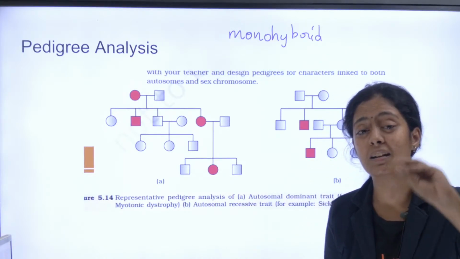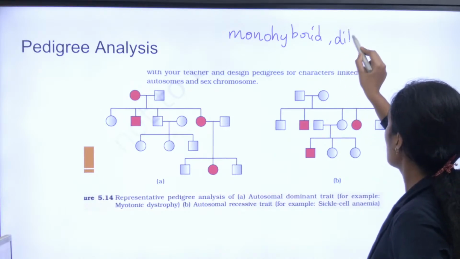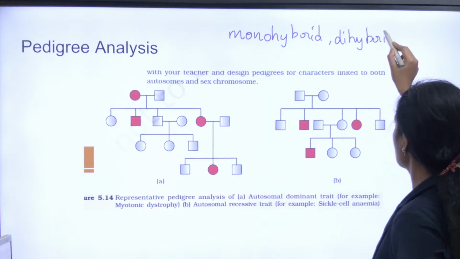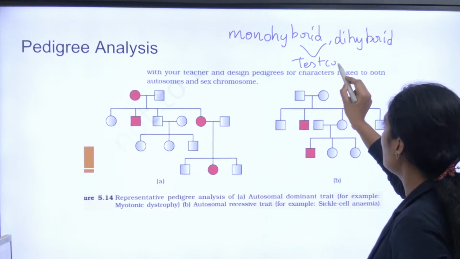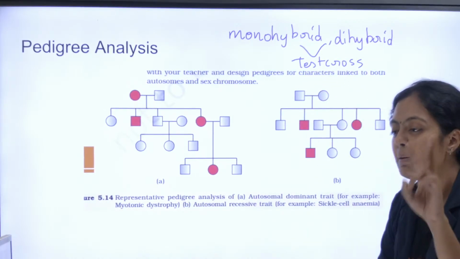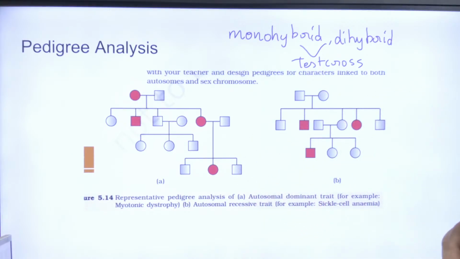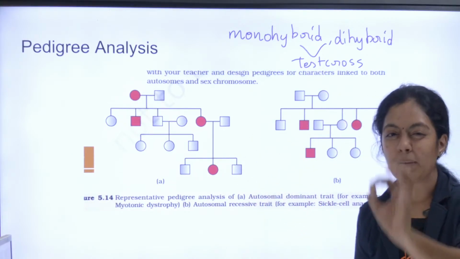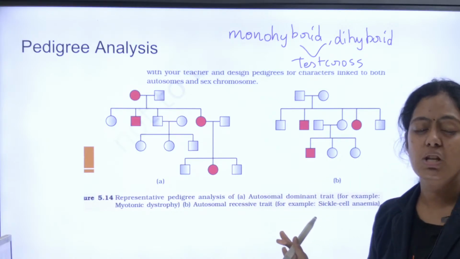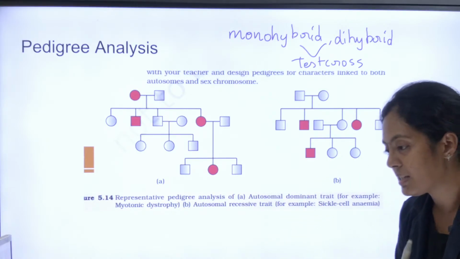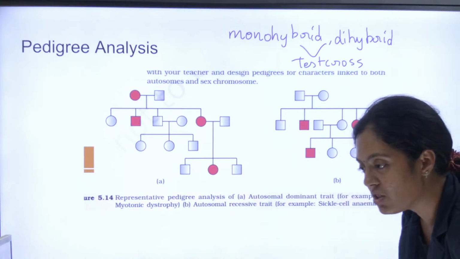So you have to practice a lot: monohybrid cross, dihybrid cross and test cross. ரெண்டு pedigree கொடுத்திருக்காங்க. One is autosomal dominant and the other one is autosomal recessive. Okay, so coming week I will take a live exclusively on pedigree and genetic disorders.